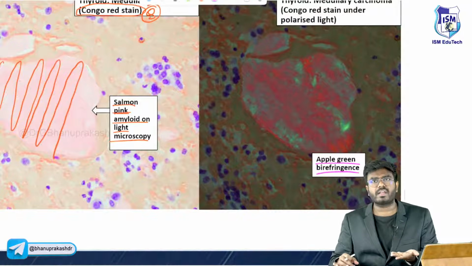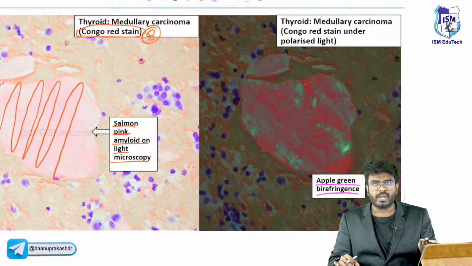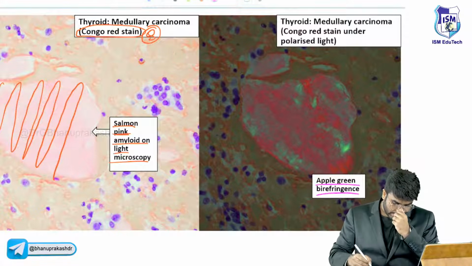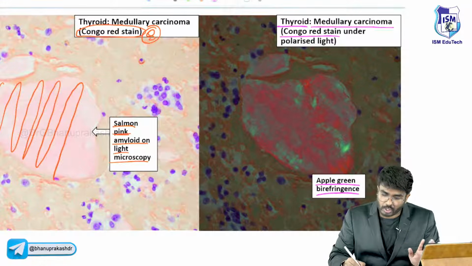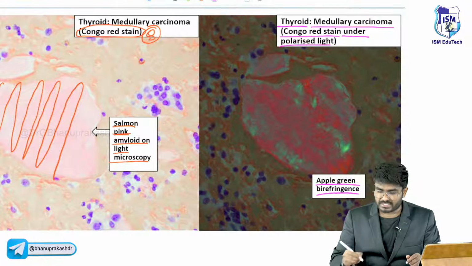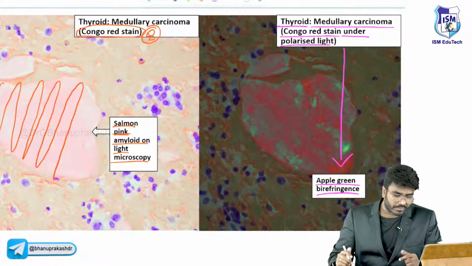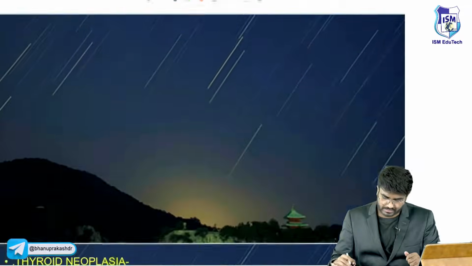In medullary carcinoma of the thyroid gland, it is the amyloid deposition, derived from calcitonin, a peptide hormone, an abnormal protein deposition. So in medullary carcinoma, you do the Congo red stain, then keep it under polarized light, and it shows apple green birefringence.